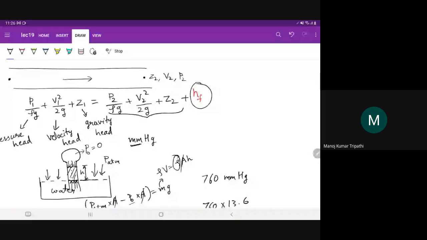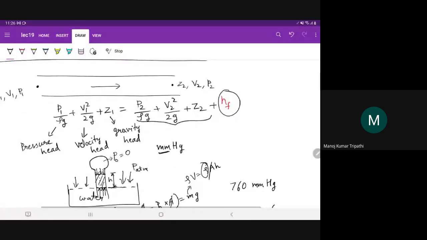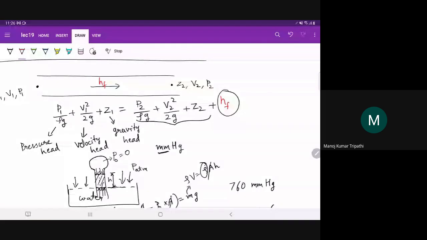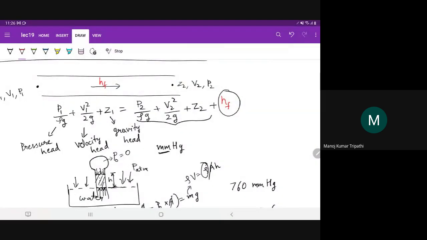Because we added some HF which is positive on the right hand side. So we are saying that there is some loss HF in some head or in a combination of heads during the transport from point 1 to point 2.